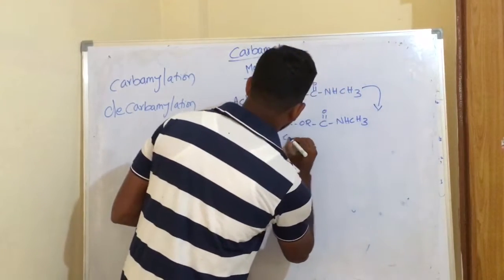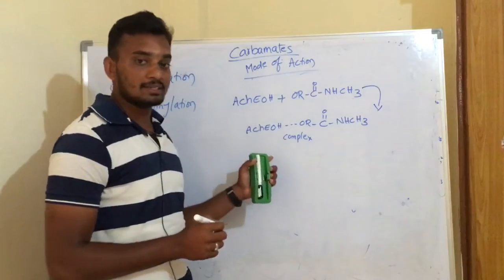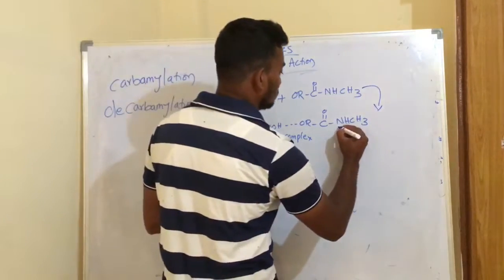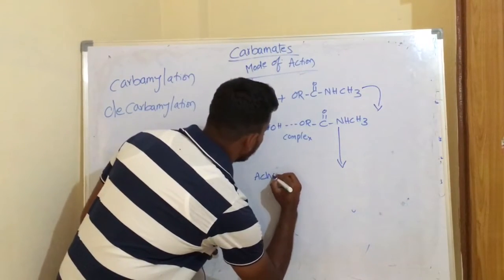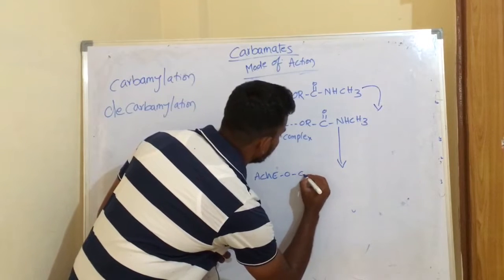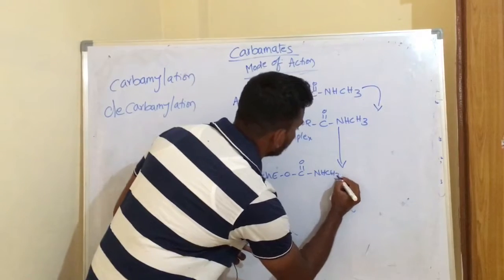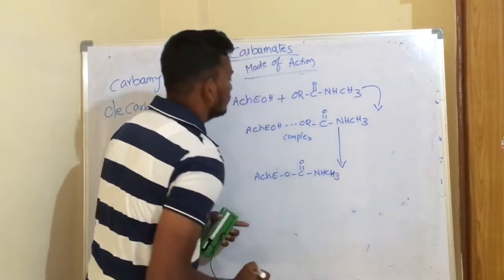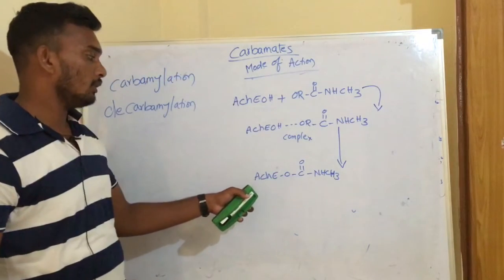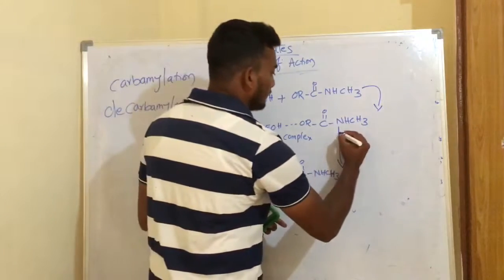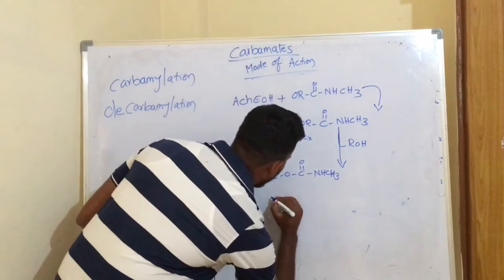So this is the complex, and this complex is very unstable and it will readily get decomposed into a stable carbamylated enzyme by giving ROH as a leaving group. Okay, and this is called carbamylation.